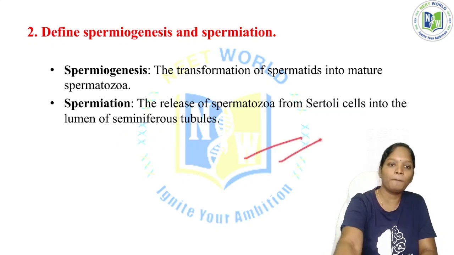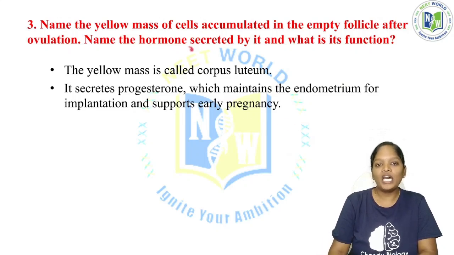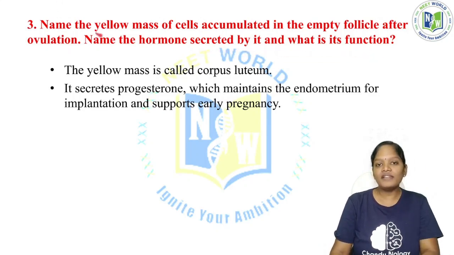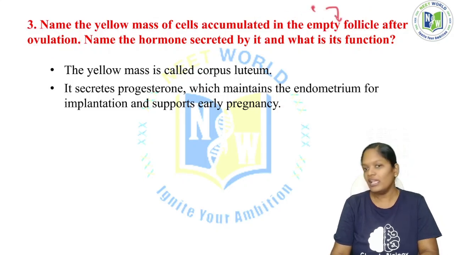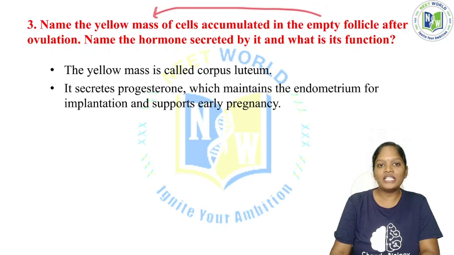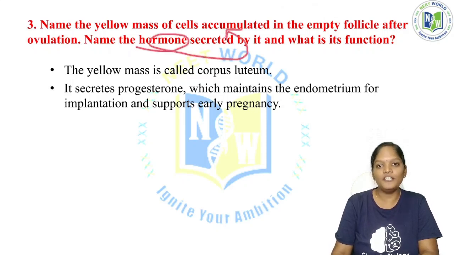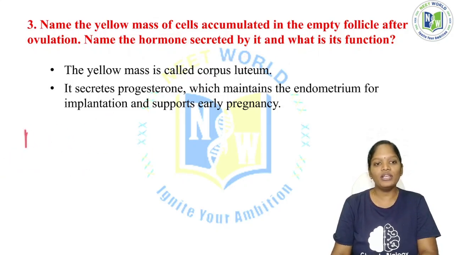process. Okay. Now, name the yellow mass of cells accumulated in the empty follicle after the ovulation. Name the hormone secreted by it and what is its function. See, the question has been asked regarding the follicle in the ovulation process. In the ovulation process, there is an empty follicle, and in the empty follicle the yellow mass of cells has accumulated. Now what is the name of that yellow mass of cells? And name the hormone secreted by it and what is its function. But before that, you should know there is a menstrual cycle.